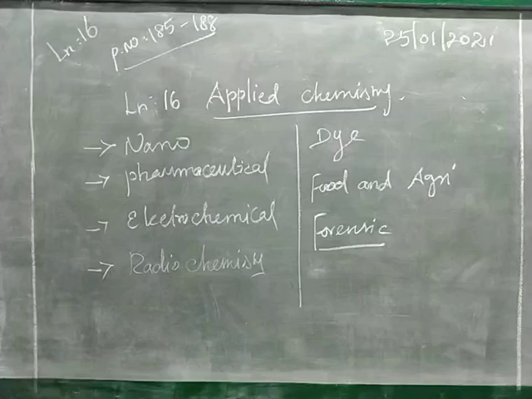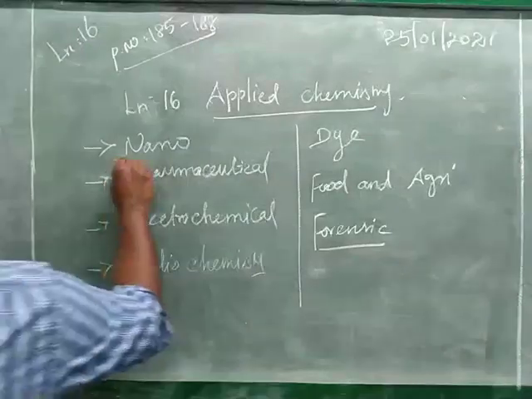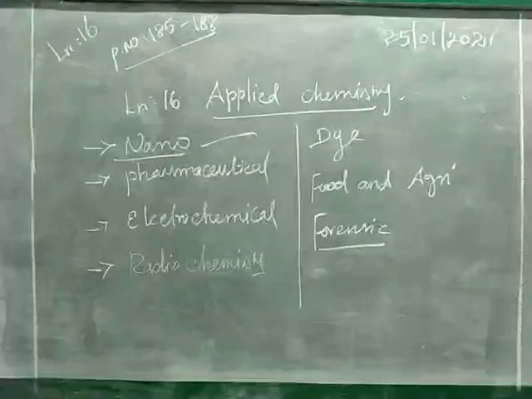In the same way, if we take the dye industries, we are synthesizing different types of paint materials, so we have to increase the quality or the color, or modify or implement something in that area with the help of chemistry. That chemistry is called applied chemistry. With the help of chemicals we rectify these types of problems. So in this lesson we are going to study different types of applied chemistries.